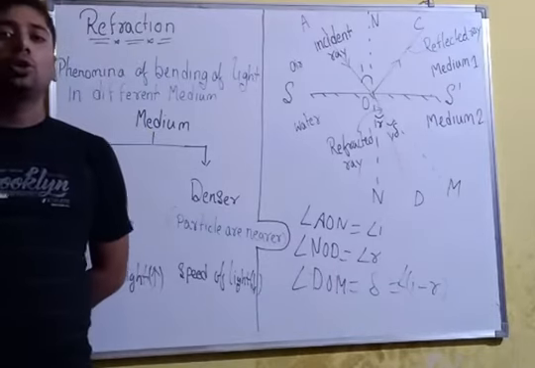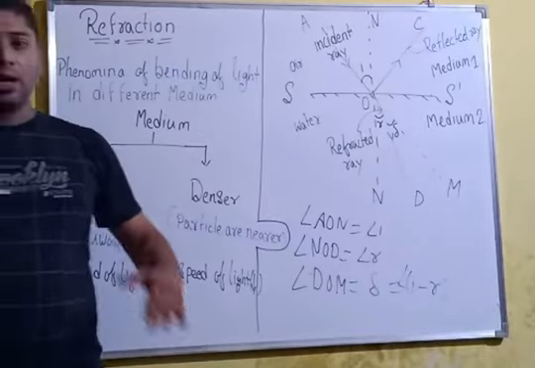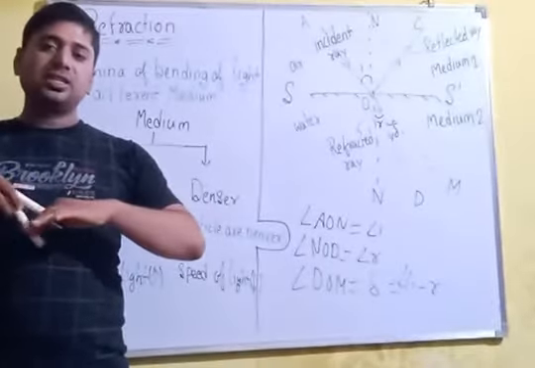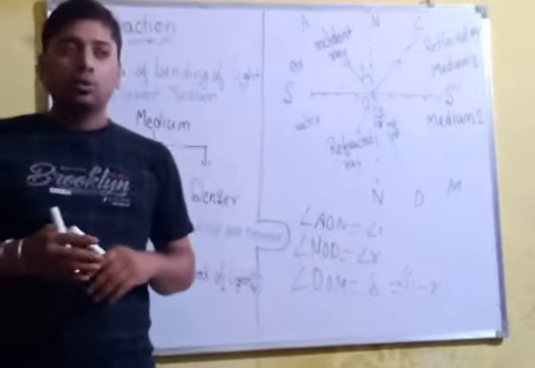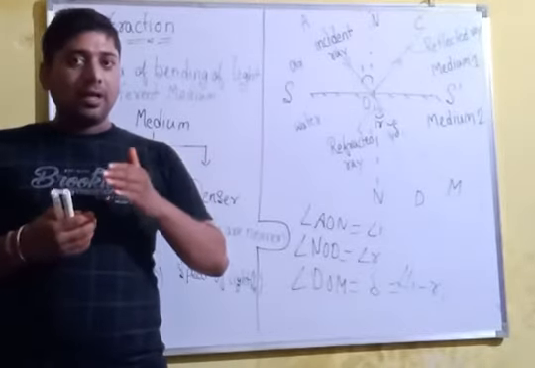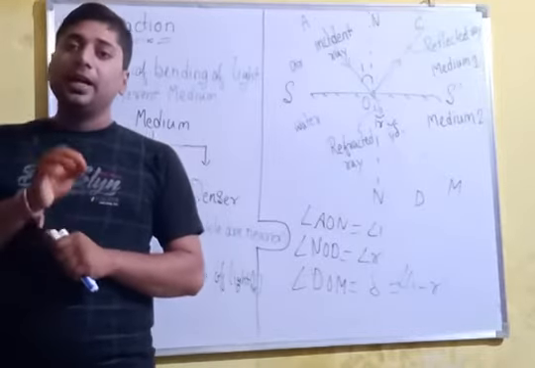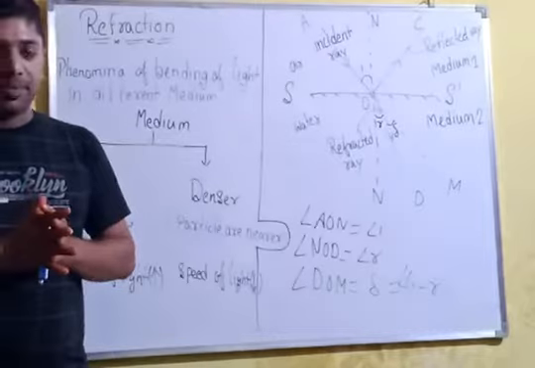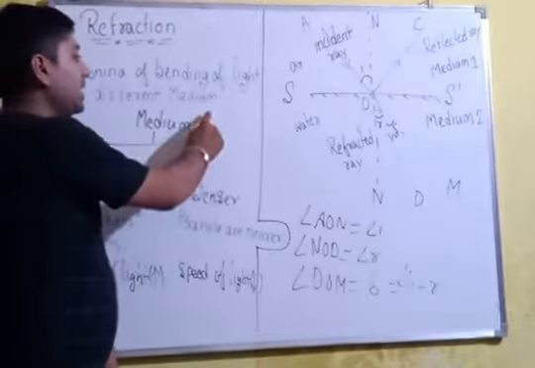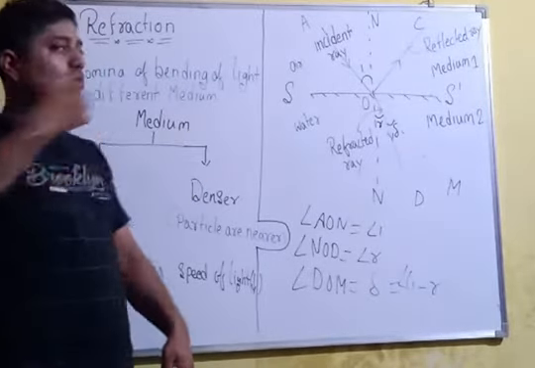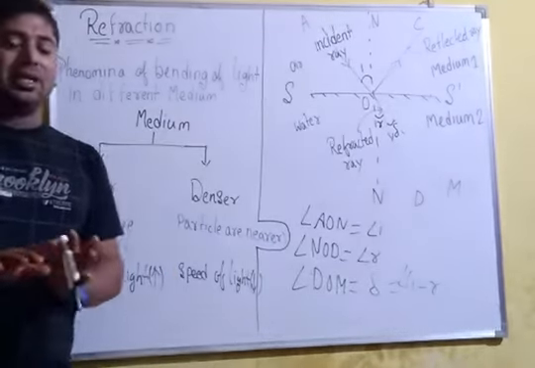In class 9, you read about reflection. What is reflection? When a ray of light is incident on a surface, it bends back in the same medium. So when a light ray comes and bends in the same medium, this phenomenon is the reflection of light. The medium should be the same. Suppose rays of light strike the surface of the board, and after striking they go back. This is reflection, and there are laws of it, which you read in class 9.